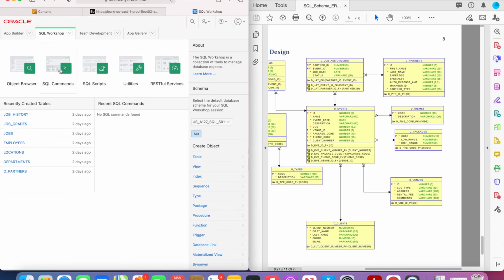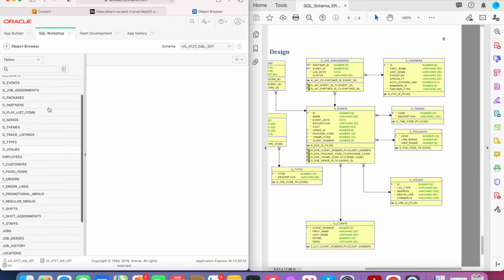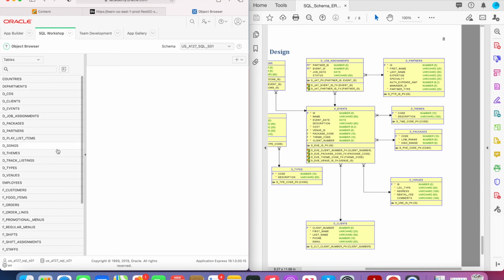So if you just go to the workshop and the object browser, you can click on any of these table names over here, and you can see kind of how the table is laid out, or how it's set up. And so we'll do the D partners table, for example. It's one of the ones that had subtypes on it.